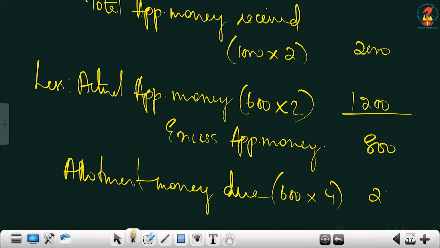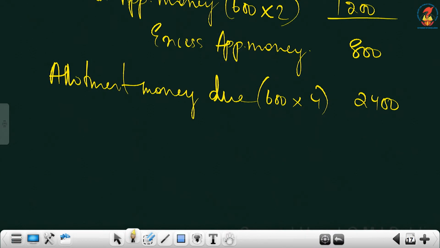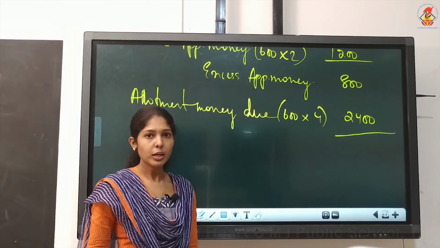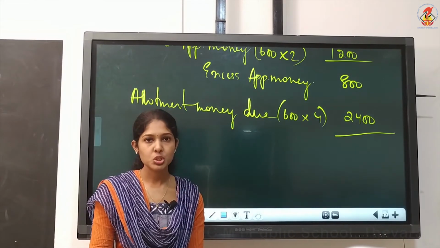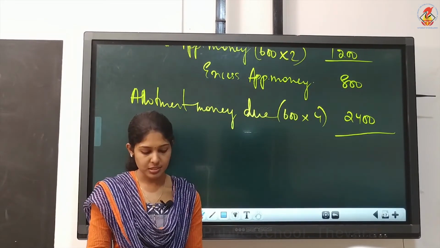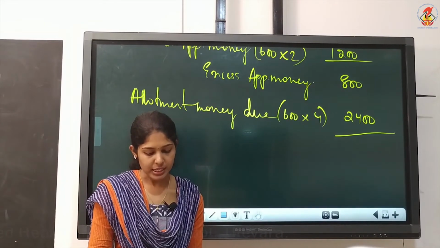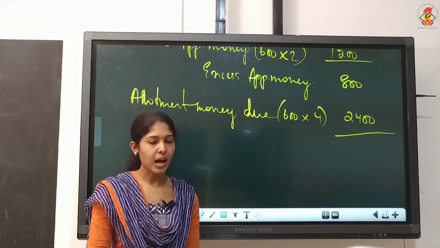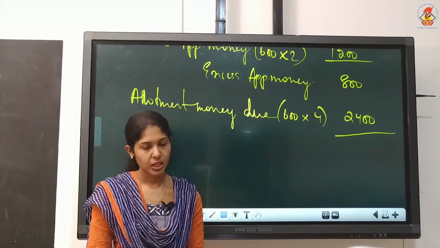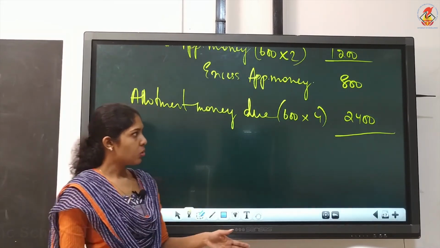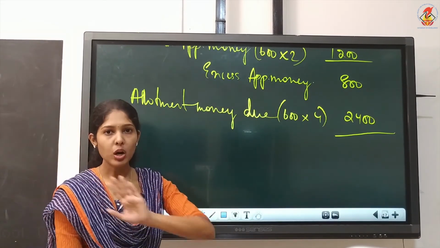So 600 into 4, it is 2400. Now, will you receive allotment money from Neeraj? What is the meaning of that last sentence? He failed to pay the allotment money, isn't it? So, will he pay us the allotment money? No, he will not pay. So, 2400 we will not receive.